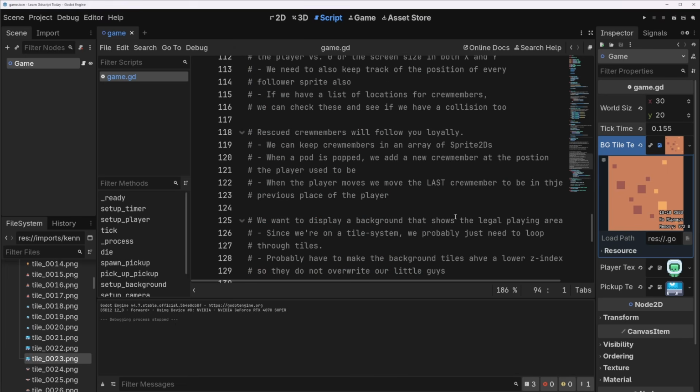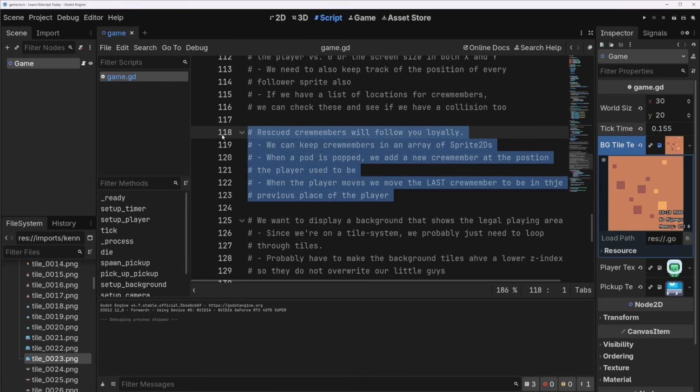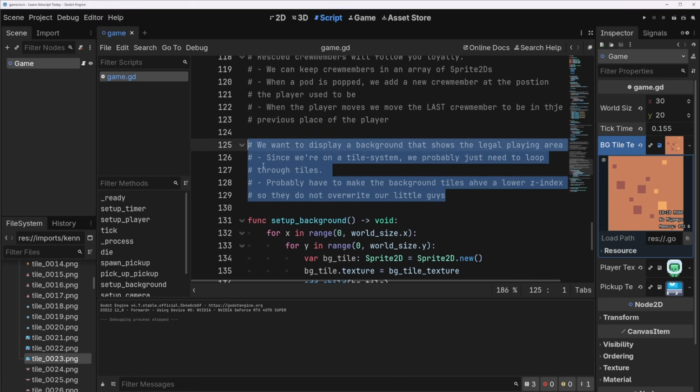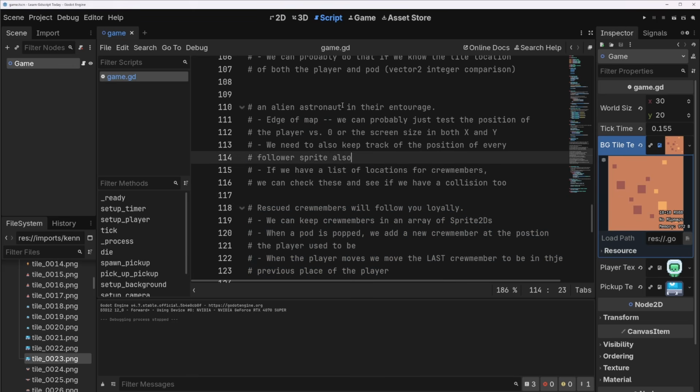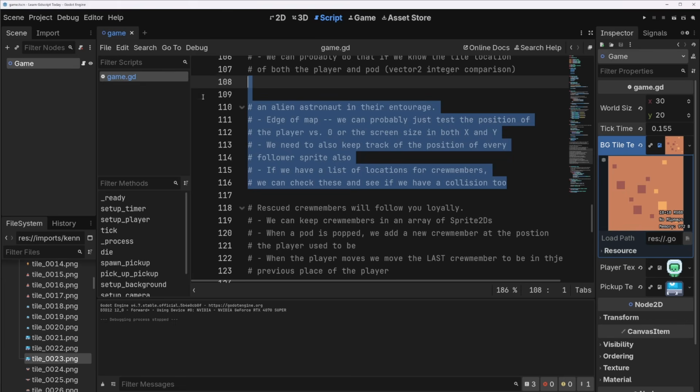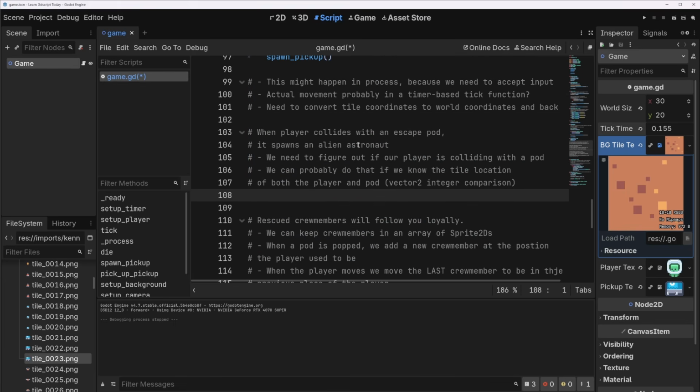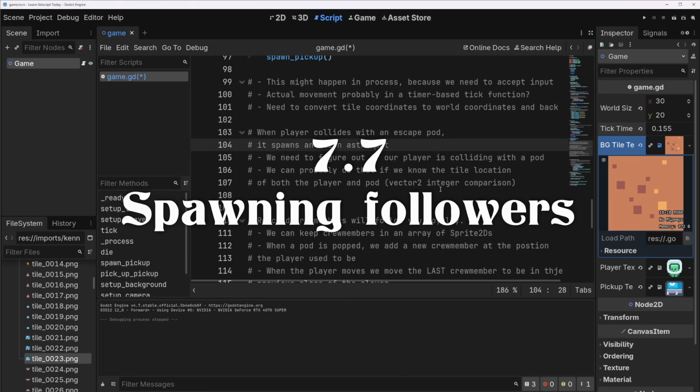So what do we got here? What's left to do? The major thing to do is the crew members following you. This is already done, so I'm just going to move it into setup background. Crew members following you is the hard part here. We have this done. I think we already have notes for it, and we'll deal with this in a sec. Okay, cool. When the player collides with an escape pod, we need to spawn an alien astronaut. That's what we do next. Okay, cool. So how do we do that?